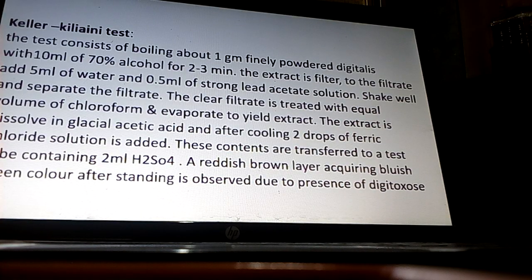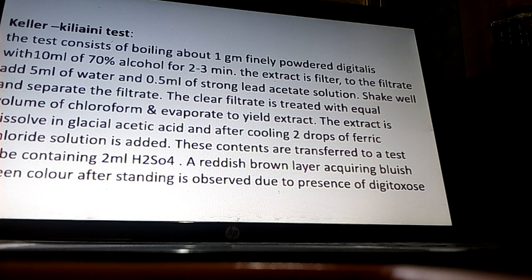Now, Keller-Kiliani test. This test is used for identification of cardiac glycoside. The test consists of boiling about 1 gram of finely powdered digitalis. So 1 gram of finely powdered digitalis is taken in a test tube and boiled with 10 ml of 70% alcohol for 2 to 3 minutes. After boiling, the extract is filtered.